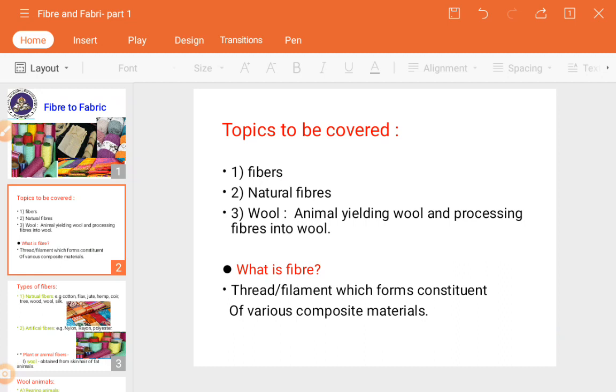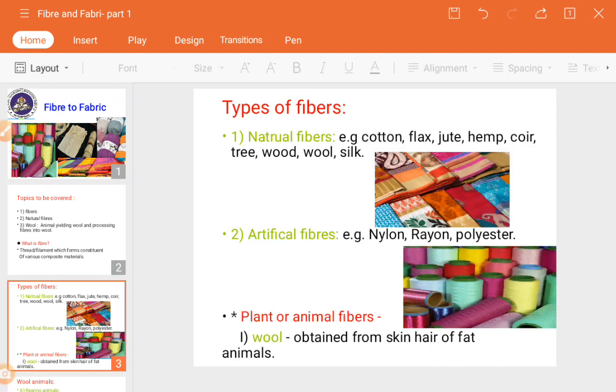Composite means consisting of different parts or materials. Materials means from the different types of threads, the plant, the dresses or any other materials can be used to be weaved or made. Okay, that's why the word is used here. So this is actually the definition of fiber, the thread or the filament which forms a constituent of various composite material.